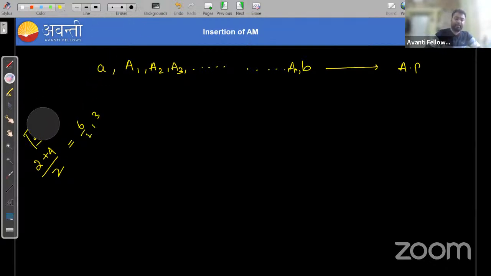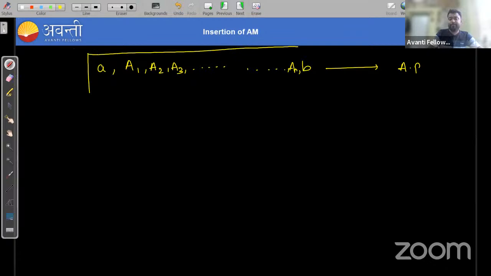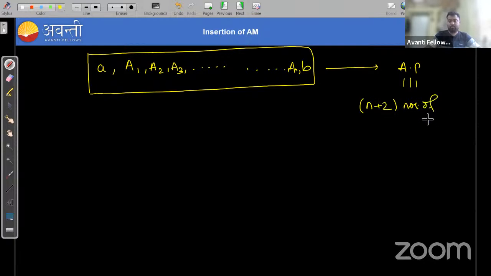Similarly, if you are inserting n number of arithmetic means in between two numbers A and B, they will also be in AP. If they are in AP, how many total terms are you having in this AP? Anyone can say how many terms you are getting in this arithmetic progression? The number of terms will be n plus 2. Is it or not? N plus 2 terms you are getting here, right?